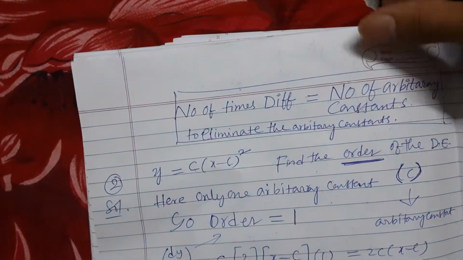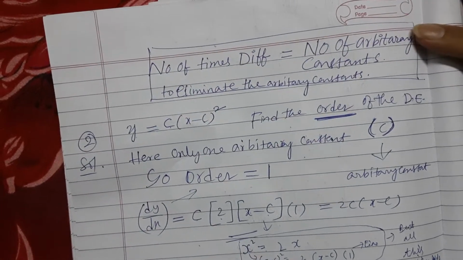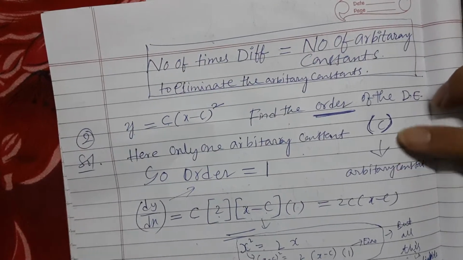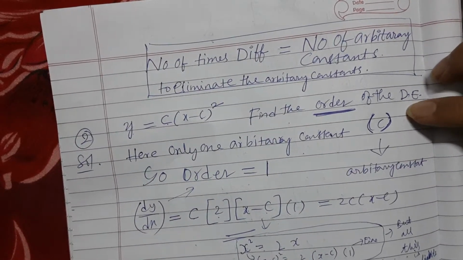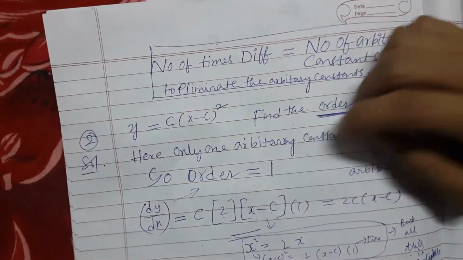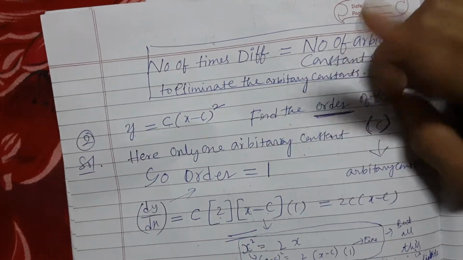Okay. So here only one arbitrary constant is there. c is that one arbitrary constant. So the order is equal to 1. Order is equal to 1. Why? Only one arbitrary constant.